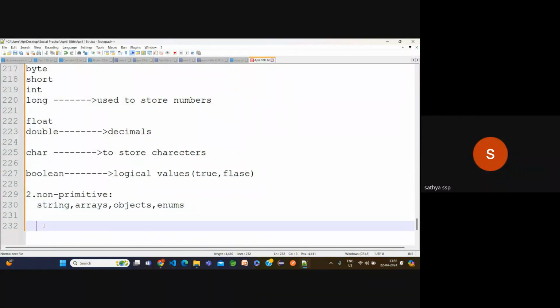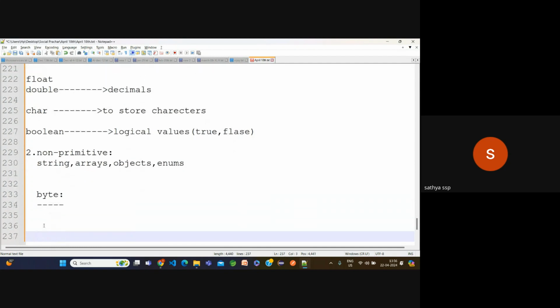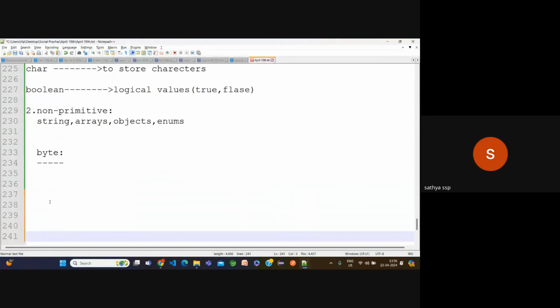Now the first one is byte. Byte is also one of the primitive data types. It will accept 1 byte of space. The size is 1 byte. 1 byte in the sense, how many bits? 8, or 1024, or 16? 8 bits exactly. 1 byte is 8 bits.